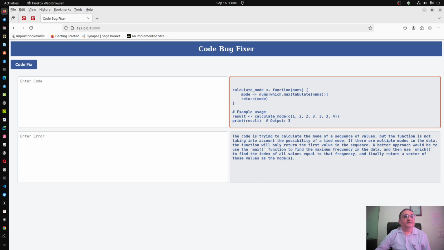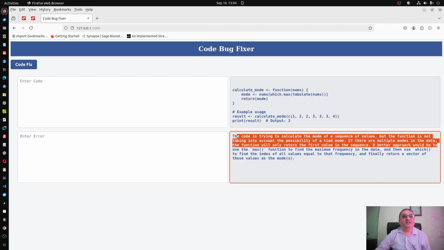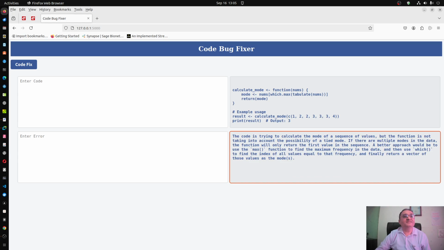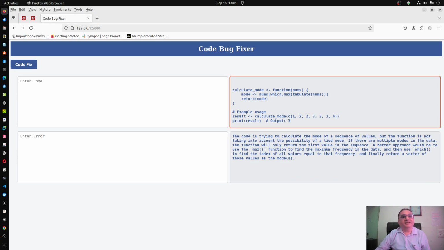Okay. The code is trying to calculate the mode, but the function is not taking into account the possibility of a tied mode. Now, this is a logical error. It is not some simple syntax error that some parenthesis or a semicolon is missing. So it is now handling that thing also.